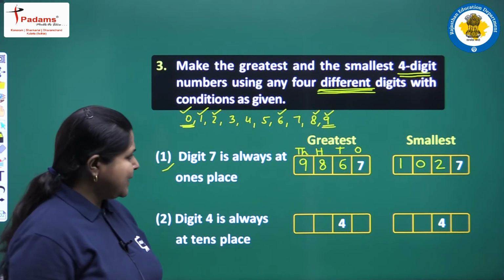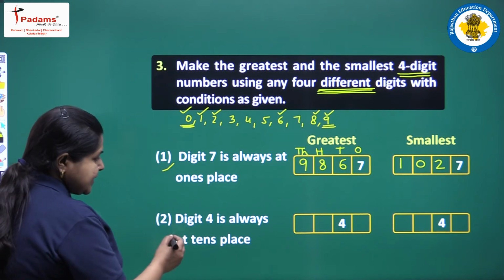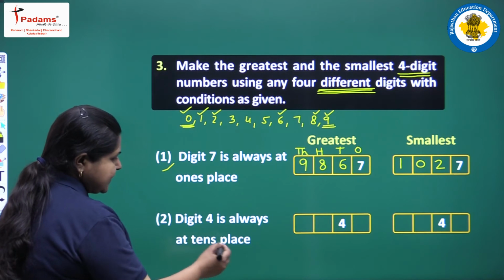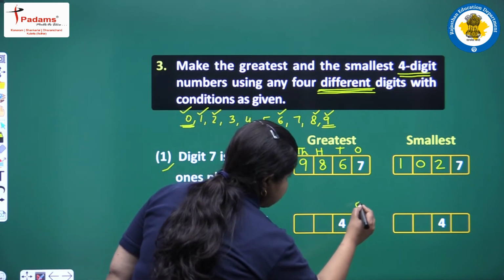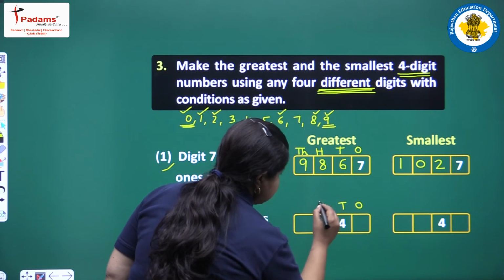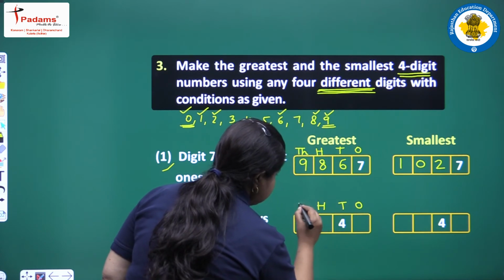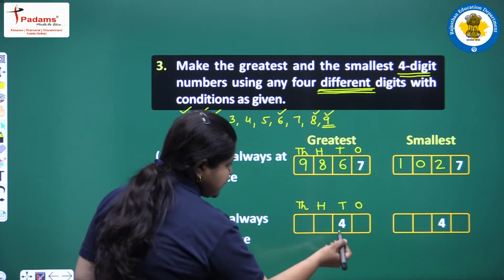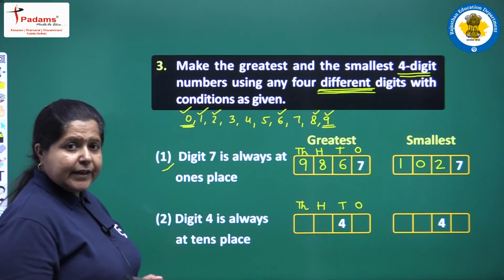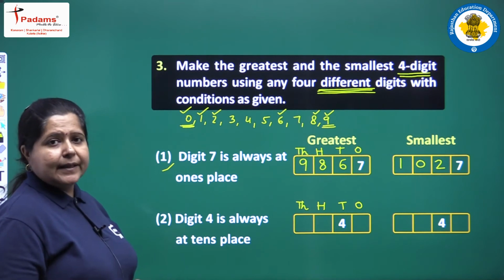Clear to you? Next we have digit 4 is always at tens place. You can see this is the ones place, this is the tens place, this is the hundreds place, and this is the thousands place. Now 4 is fixed at the tens place. We need to write the greatest number.